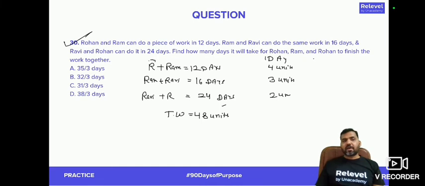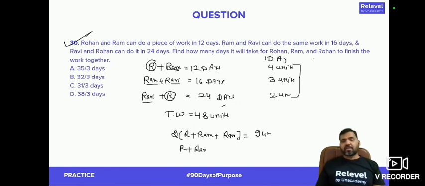If I add them up, everybody will be added twice, right? All of these people will be added twice. So 2 times of Rohan, Ram and Ravi is equal to how many units? 4 plus 3 plus 2, 9 units. So Rohan, Ram and Ravi together will be doing 9 by 2 units. If all of them work together, then the total work, all of them have to do 48 units at a speed of 9 by 2. This would be 96 by 9, which is 32 by 3. So all of them will work together and the work will get finished in 32 by 3 days.